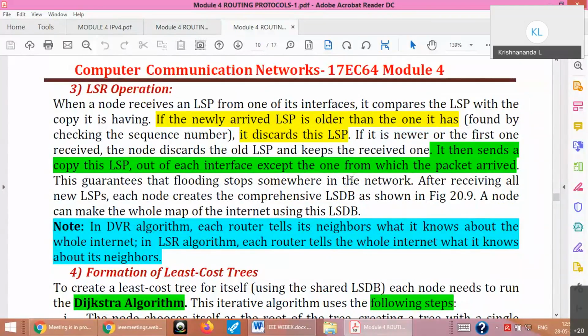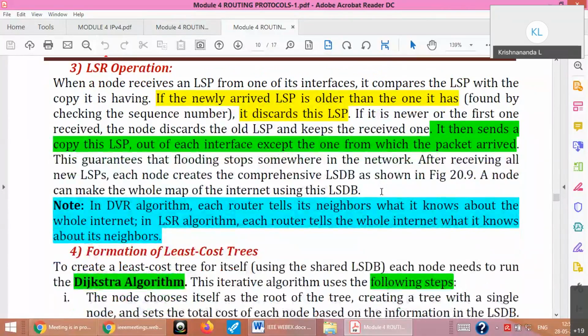For example, you have LSP 1, 2, 3, 4, sent in the same order: 1 sent earlier, 2 sent after that, 3 sent after that. Now you already have LSP 3 with you. Let us say someone sends LSP 1 to you. 1 is the oldest one because of the first number, so you don't keep it. Suppose someone sends LSP 4 to you. 4 is the latest update because you have 3, so you will keep 4. That's how you discard your packets and then update your tables. Again, it takes time, but not a lot of iterations are needed for this.